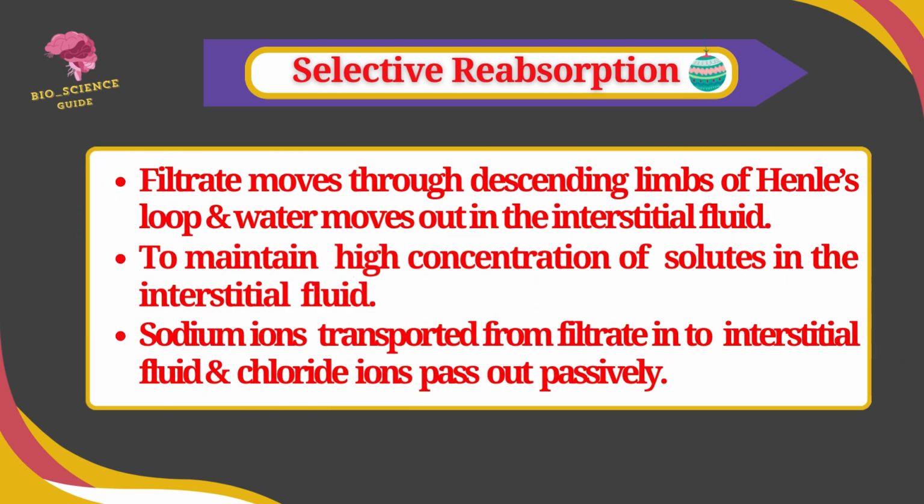As the filtrate passes through the descending limb of Henle's loop, water moves out into the interstitial fluid. It helps to maintain the high concentration of solute in the interstitial fluid found around Henle's loop and collecting ducts. In the ascending limb, the sodium ions are transported from the filtrate into the interstitial fluid and chloride ions pass out passively. In this way, the concentration of sodium ions and chloride ions increases in the interstitial fluid.